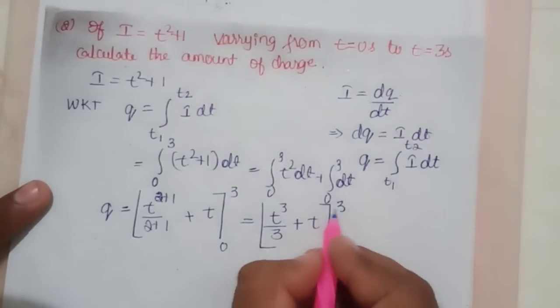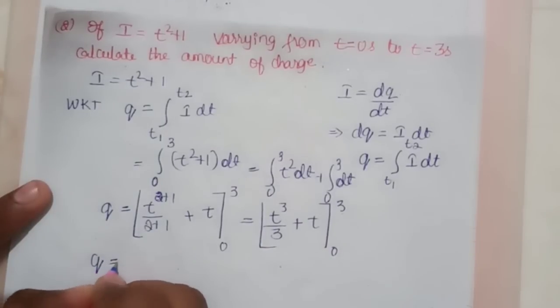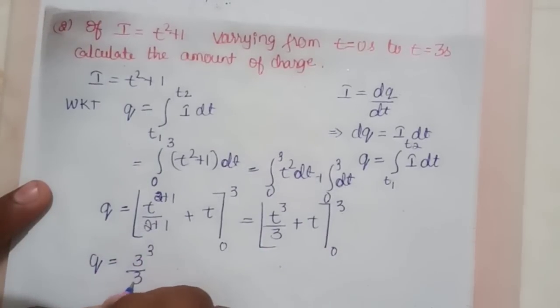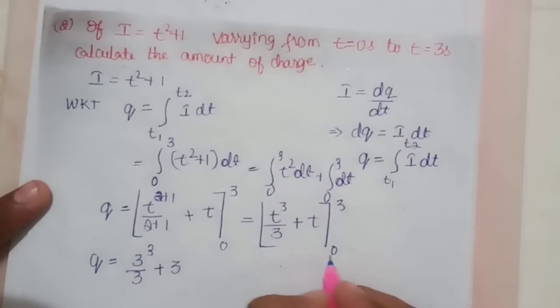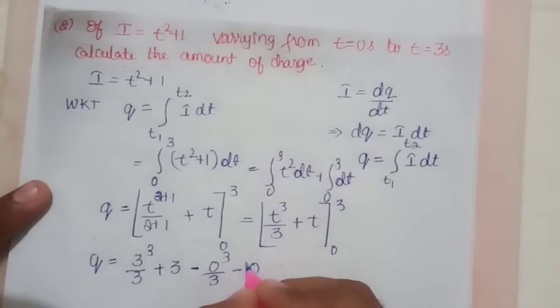First we put the upper limit. Then q is equal to 3 cube divided by 3 plus, and if you put 3 you get 3. Then while substituting the lower limit, the answer should have a minus: minus 0 cube divided by 3 plus 0. This value turns out to be 0.